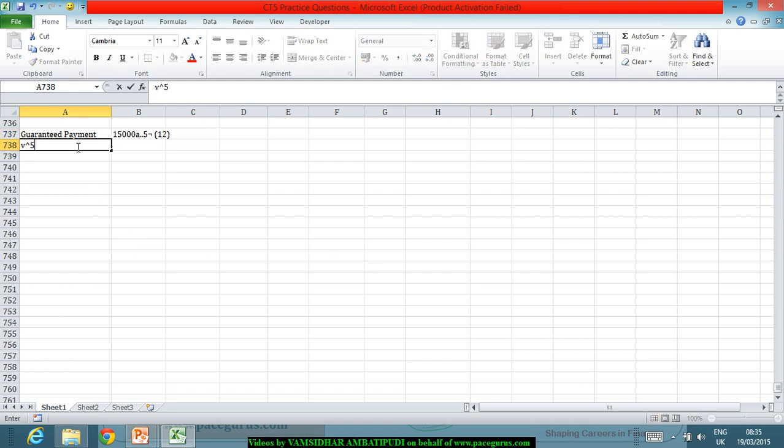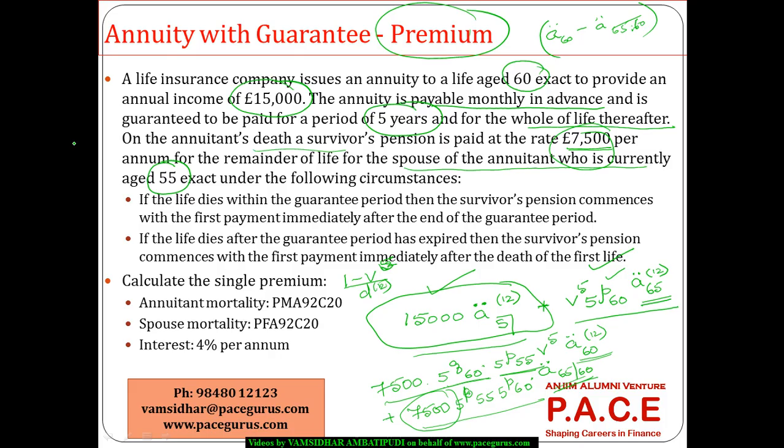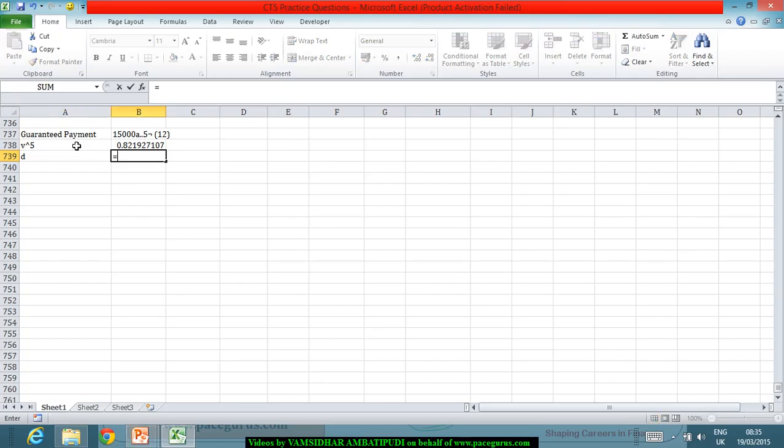V to the power of 5 is 1 by 1.04 to the power 5, 1 minus V to the power of 5 by D12. Yes. So D, first of all, I'll get it as I by 1 plus I.